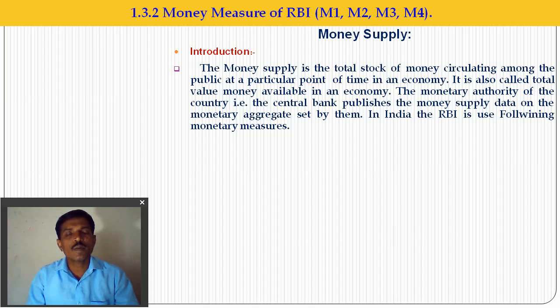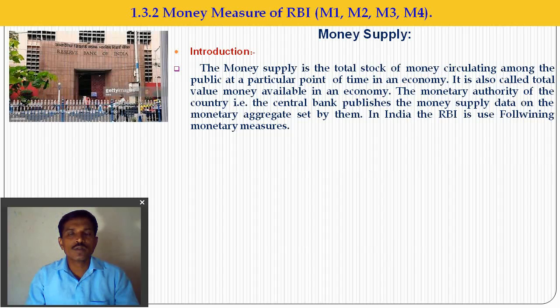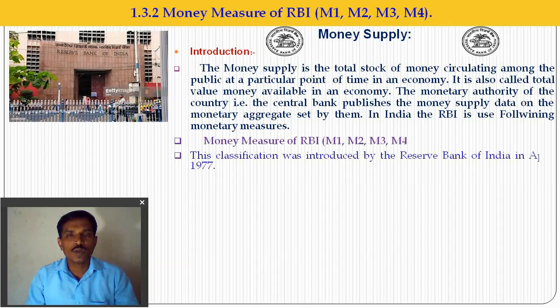In India, the Reserve Bank of India publishes the data about the monetary measures, how much money is available in the form of M1 to M4. So RBI is the authority which publishes the data about the money supply available in the economy.